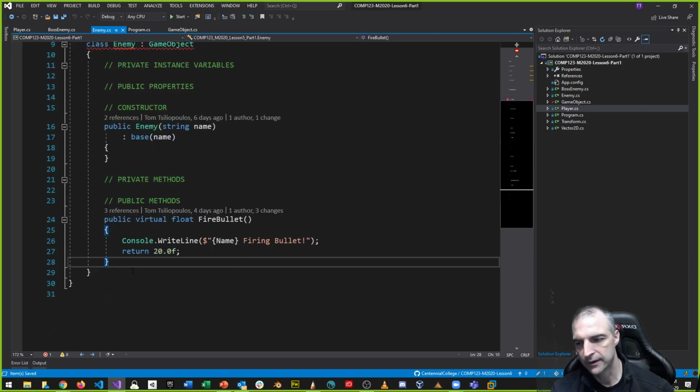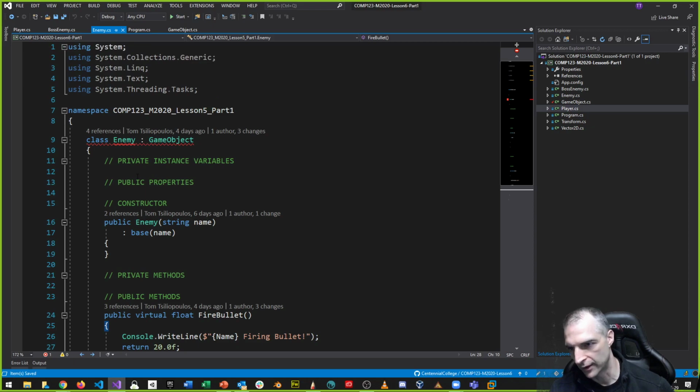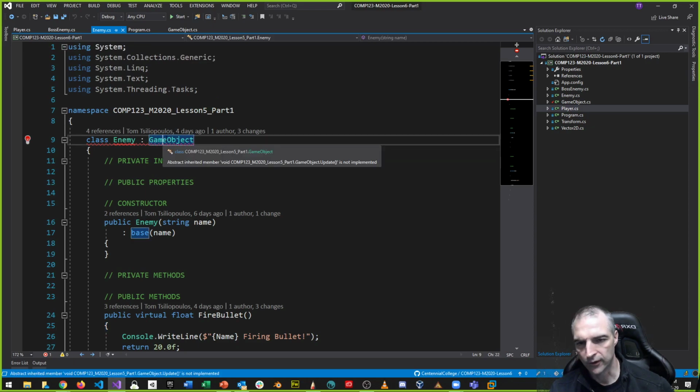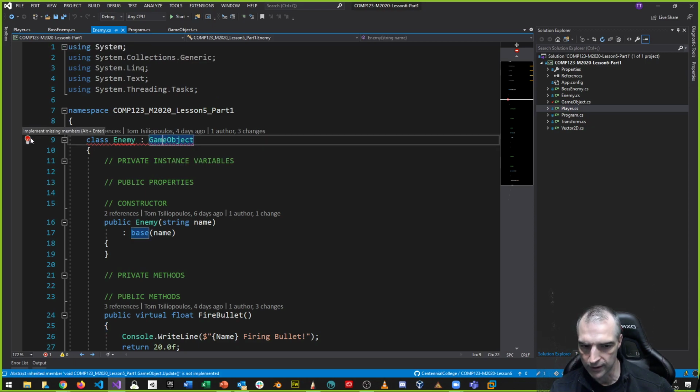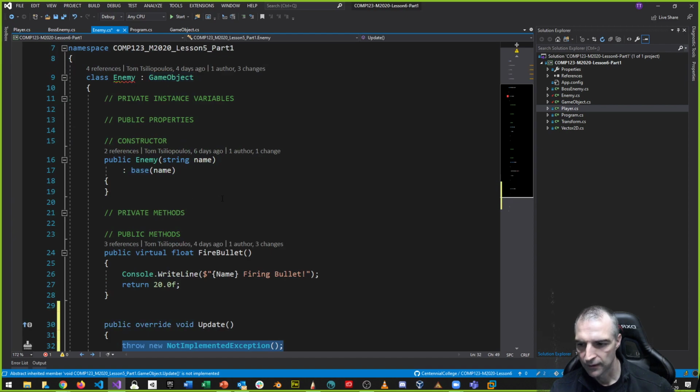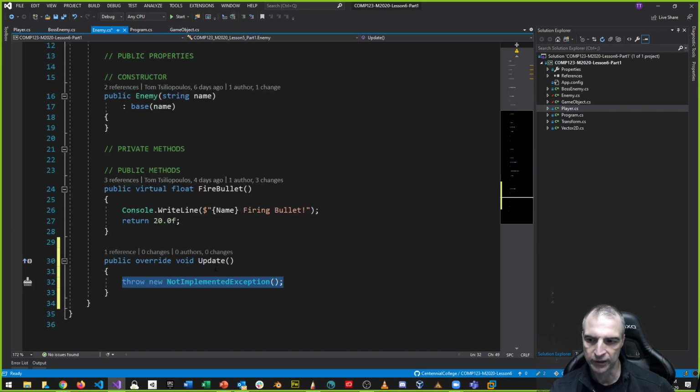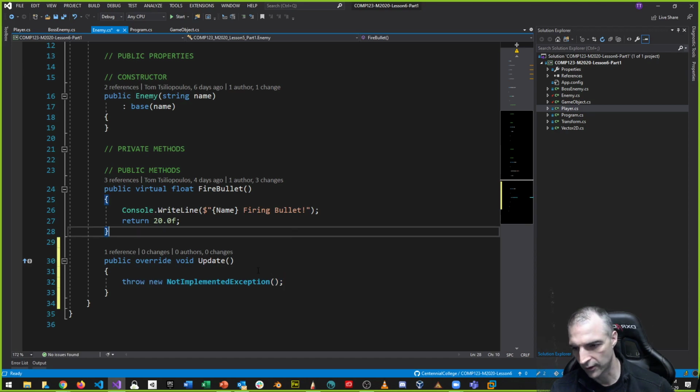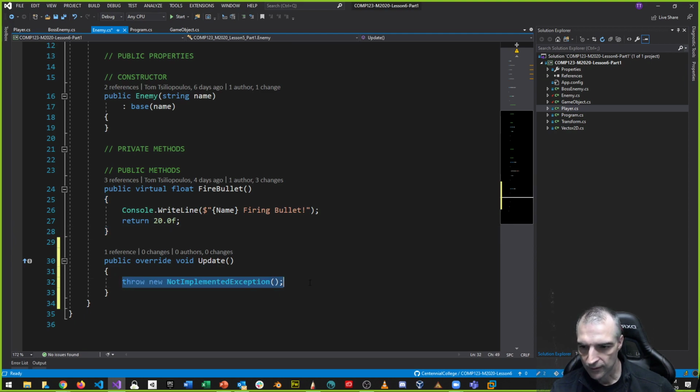So in my public methods, by the way, there are two ways of doing that. If you're using ReSharper, and I hover over this little light bulb here, as an example, it'll say implement missing members. It's a missing member because we've marked it as abstract. And now you can see that I'm publicly overriding our update function. Notice it also subs in a not implemented exception. We're talking about exception handling later. So this is our update method.